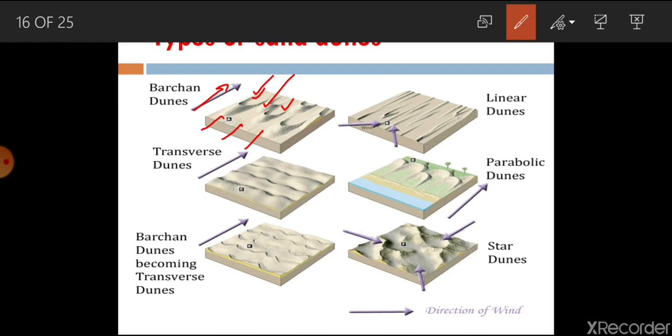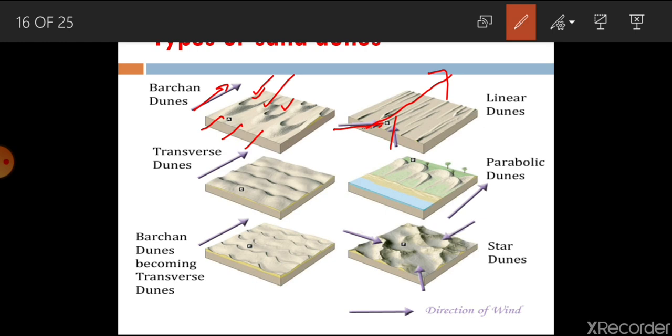These are the horns of Barkan dunes. Similarly, linear dunes are generated due to two directional winds. One wind is coming from this side, one from the corner, and they both mix and go straight, so some linear dunes are created.